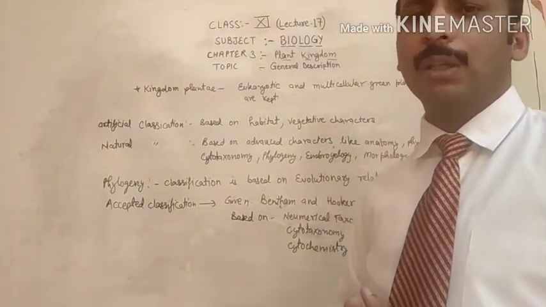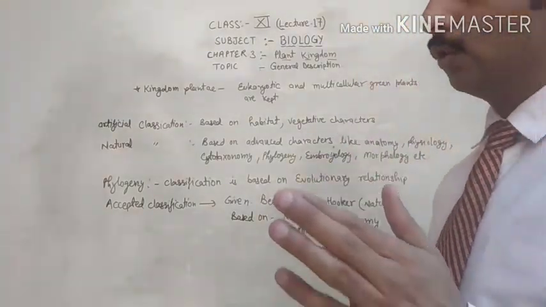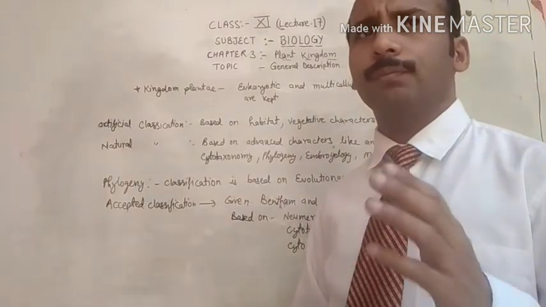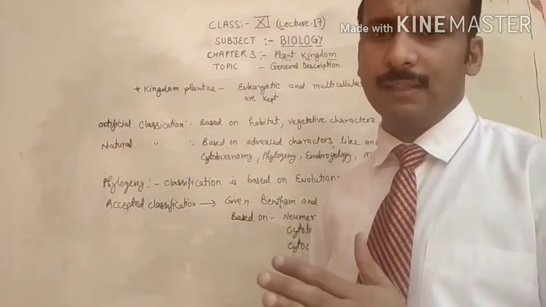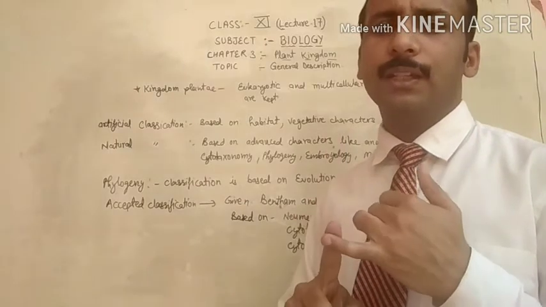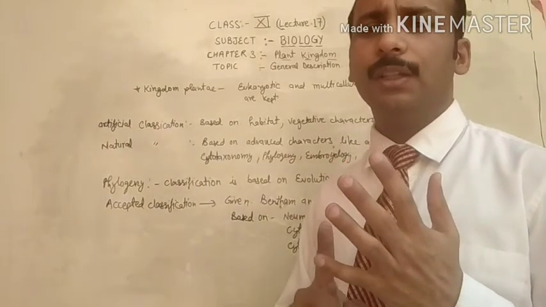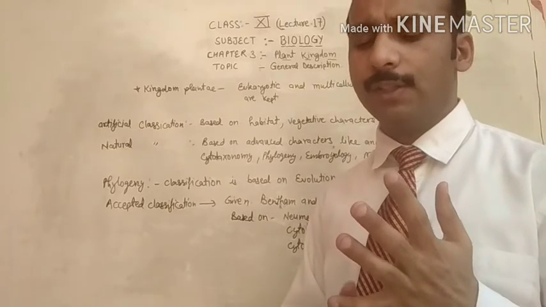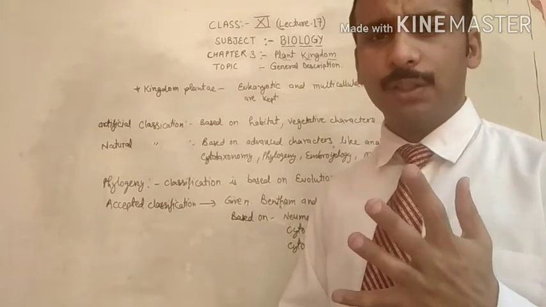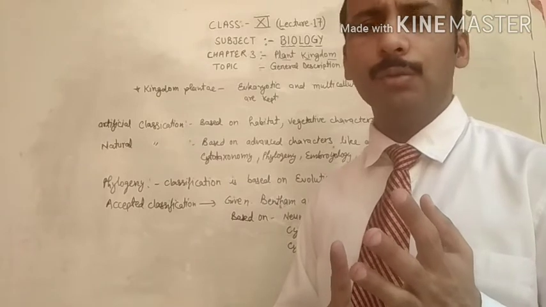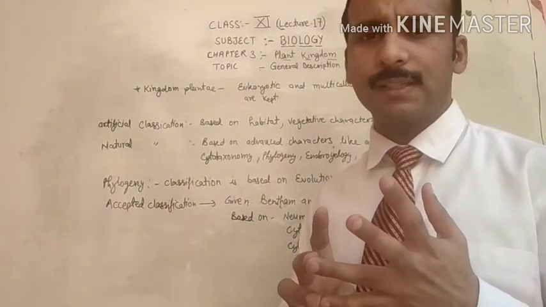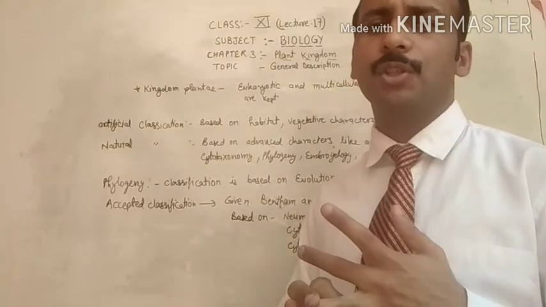I will tell you about the plant kingdom. If you recall, in chapter number 1 we studied the biological hierarchy. Kingdoms are divided into phylum, in animals, and division, in plants. Divisions are categorized into class, classes into order, and orders into family, genus, species.